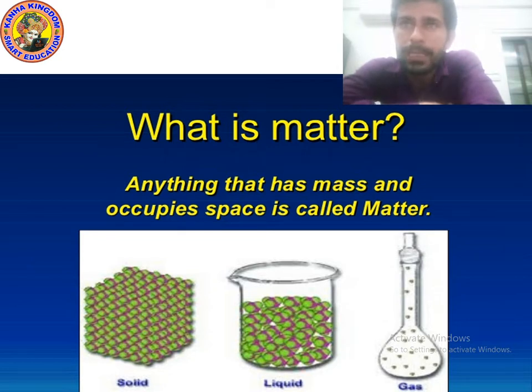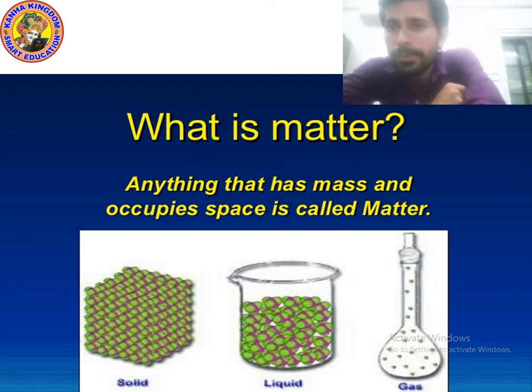So, what is matter? Matter is anything which occupies space. Matter is anything which has mass and occupies space. It means matter has mass. Mass tells us how heavy or light an object is.